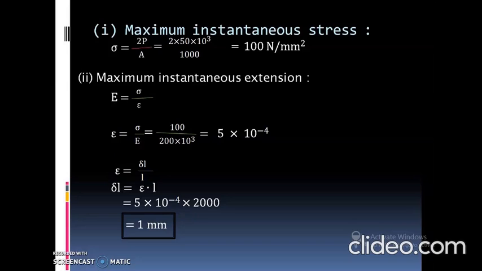We have to calculate maximum instantaneous extension, so we use this formula: epsilon is equal to delta L by L. We know epsilon and length, so delta L is equal to epsilon into L. Epsilon is 5 into 10 raised to minus 4, and the initial length of the bar is 2000. So the maximum instantaneous extension is delta L equal to 1 mm.